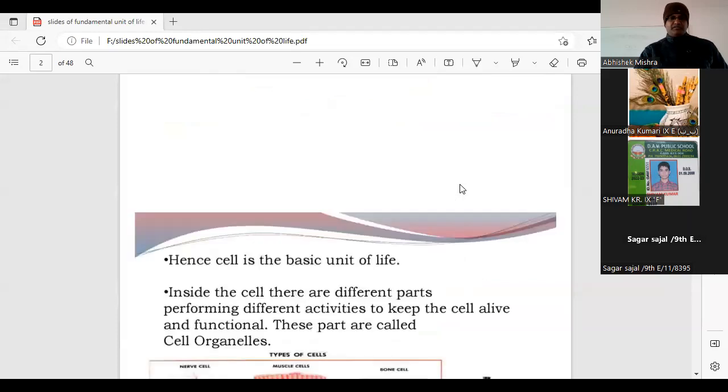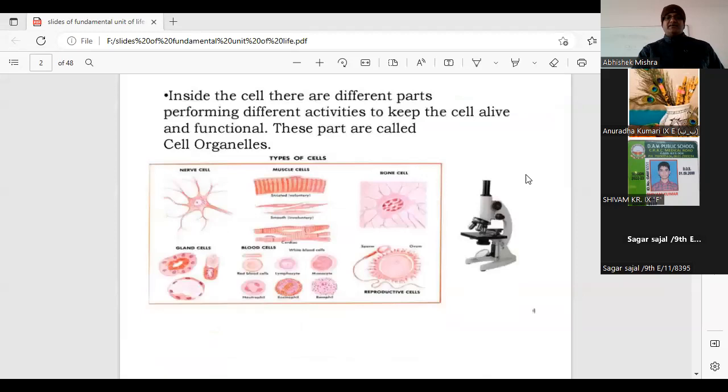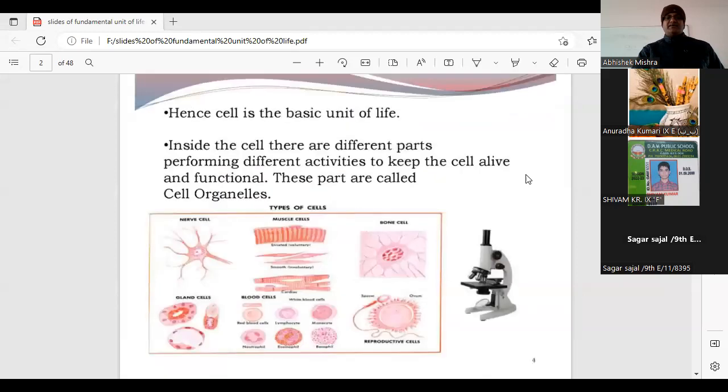Now, we all know the cell is a basic unit of life. And inside the cell, there are different parts performing different activities to keep the cell alive and functional. These parts are called the cell organelles. If the cell is the structural and functional unit of life, then within the cell there are cellular parts which govern the function of the cell, and they are called cellular organelles.